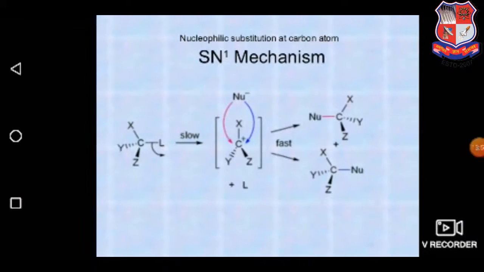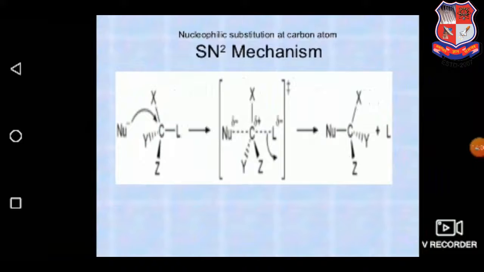If we compare the SN1 with the SN2, in SN1 there is attack of the nucleophile from both sides of the carbocation. But in the SN2 type of reaction, the attack of the nucleophile is from the less hindered side of the given substrate. So there is an inversion from the starting material, which is originally in a dextro or levo rotatory conformation.